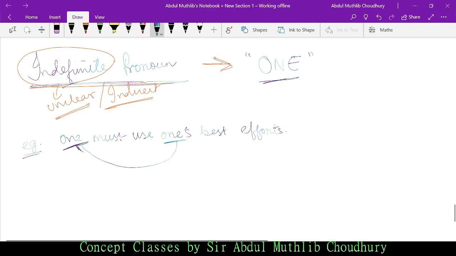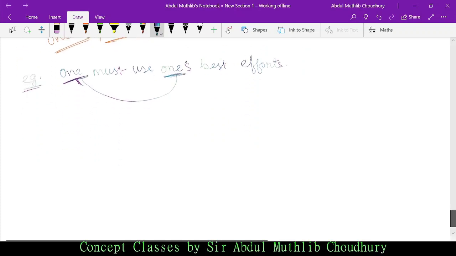So we are using an indefinite pronoun. What is the indefinite pronoun? One. One must use one's best efforts in general, not referring to someone specifically. So what pronoun do we use when we refer to someone indirectly or unspecifically? We use one. Let me give you another example for better concept clarity.